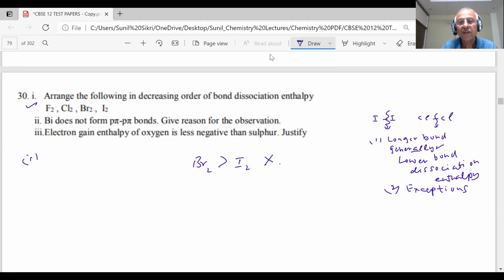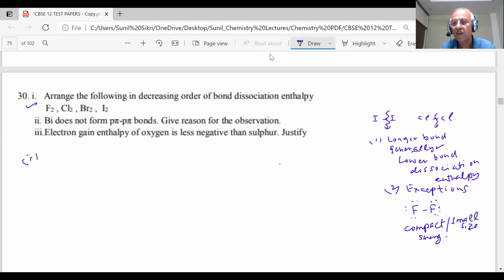There is some difficulty here. F will be less than Cl. Students, what is the reason? F is compact and small in size, so there is strong repulsion between the lone pairs, strong electron repulsion.